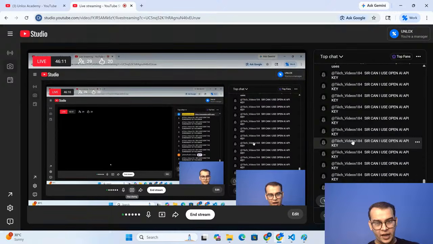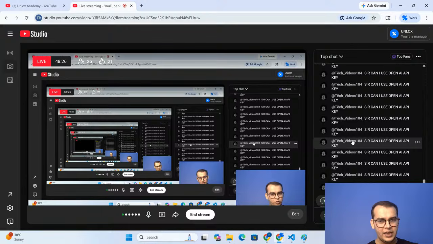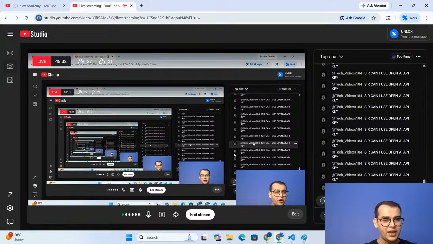Can I use Open API key? Yes, you can use Open API key as well. Open AI API key, no, you should not be using Open AI API key, because the router API is acting like the messenger, and the Open API key is the platform, the model. Got it? Yes, you can say it is a vibe code, because you will be creating this.